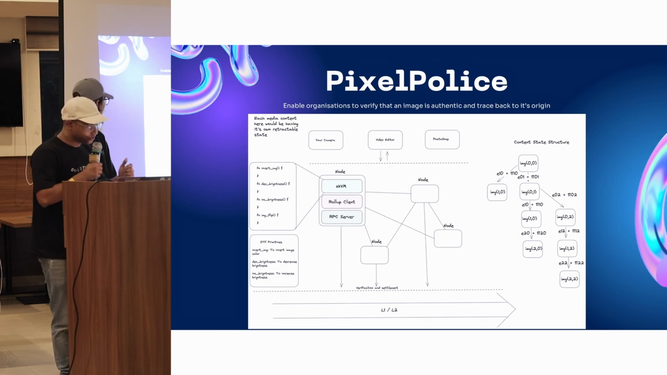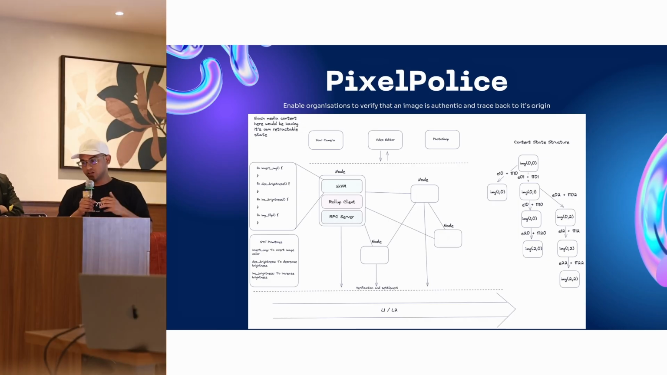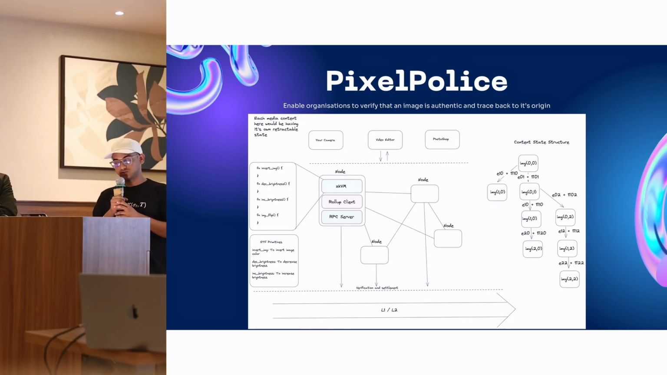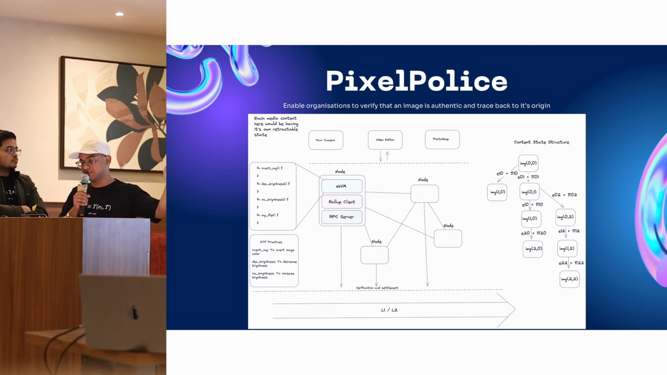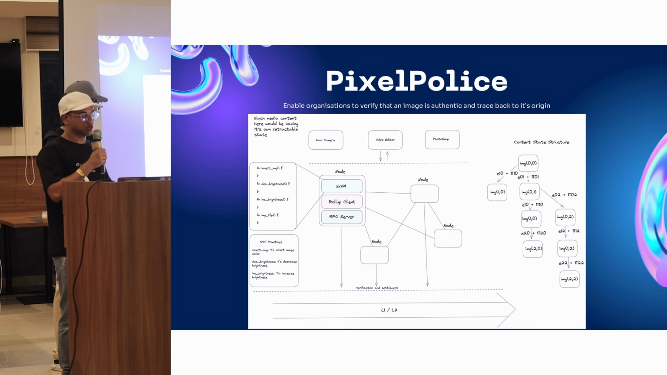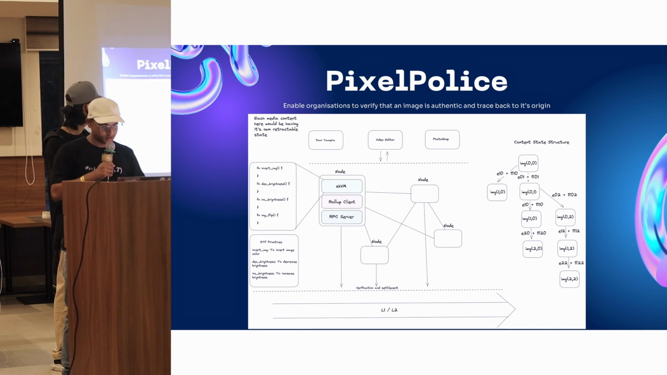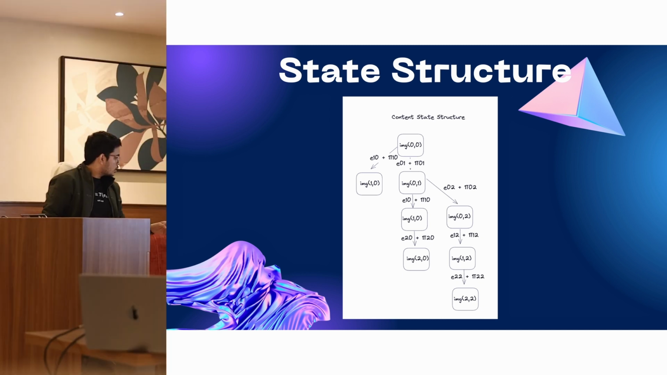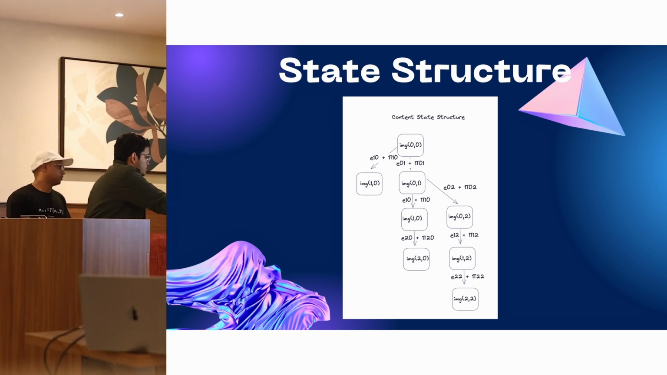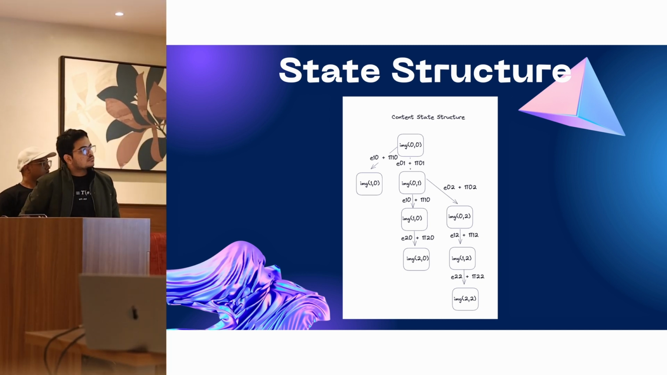So, what's the solution? Pixel Police, which enables organizations to verify that an image is authentic, and you can basically trace back to the origin of the image using Pixel Police. So I'm going to show the live demo, how it works.